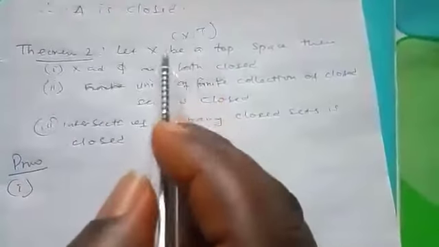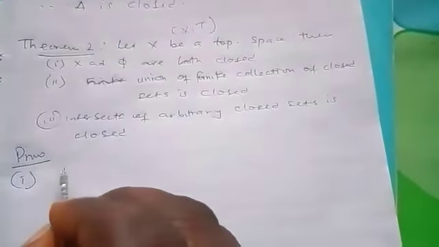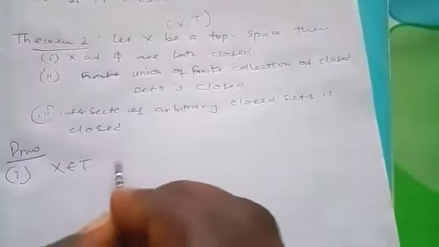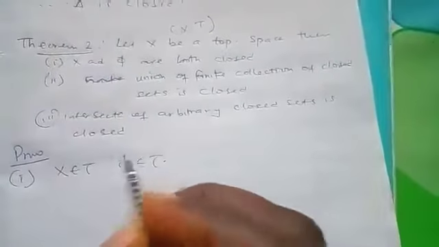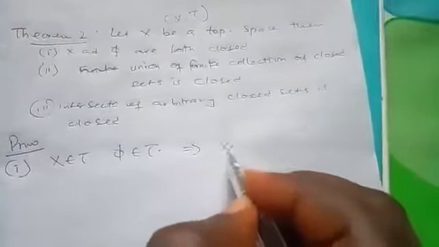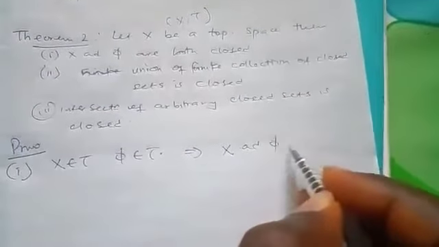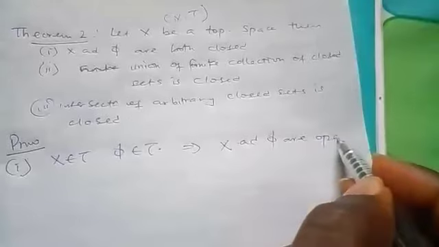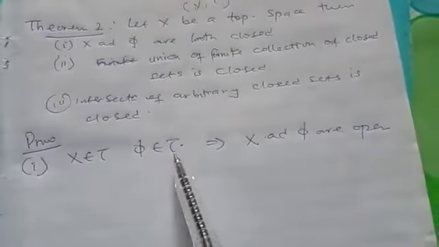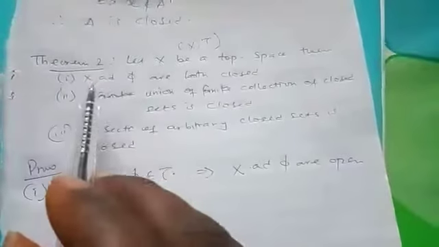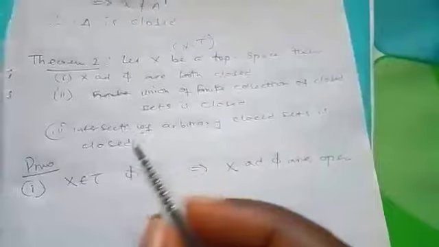We know that this is a topological space. Definitely S must belong to it, and phi must belong to it. So this implies that S and phi are open, because we know that any set belonging to this topology must be open. Now we want to show that phi and S are also closed, so we only need to use our theorem 1.